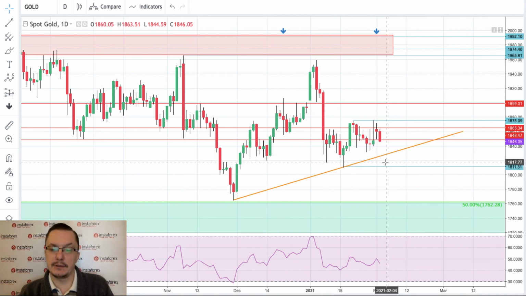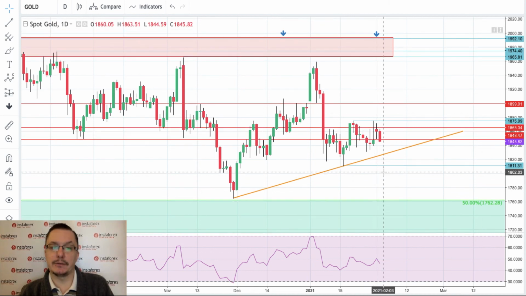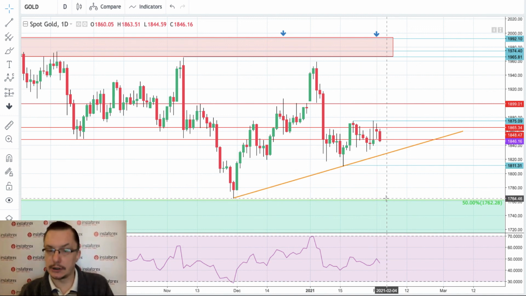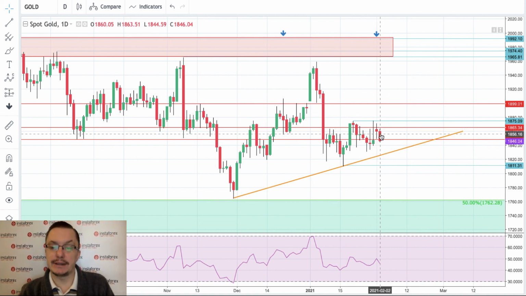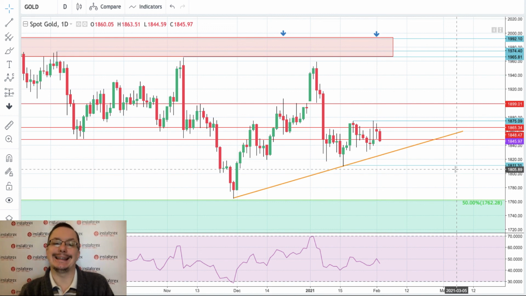Any violation of the trend line will likely result in a test of 1,811, and then of course if we break even lower, that would mean the market participants will sell gold and buy US dollar, which means eventually the US dollar index should rally higher, which is in line with our current scenario. So please keep an eye especially on 1,875, because it's a key level, and then eventually on 1,899 to the upside, and to the downside 1,833 and 1,811 on the spot gold market.